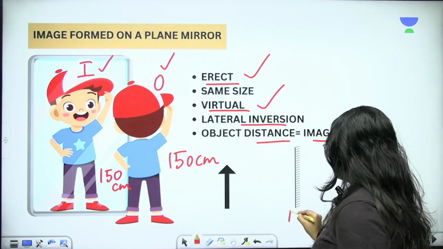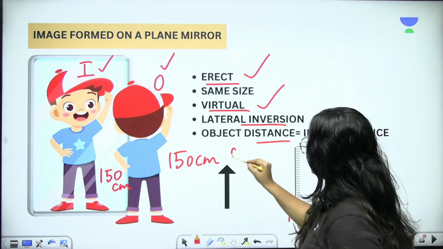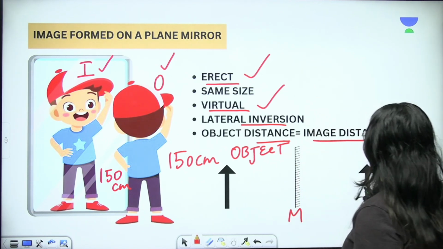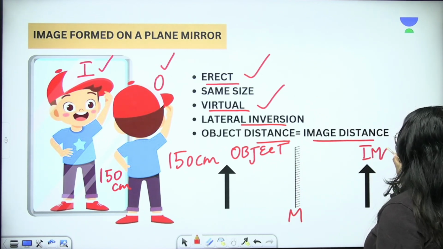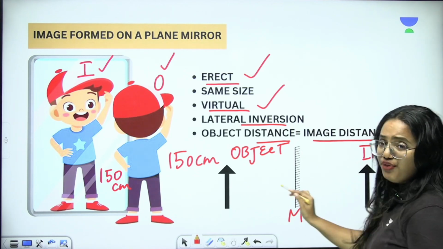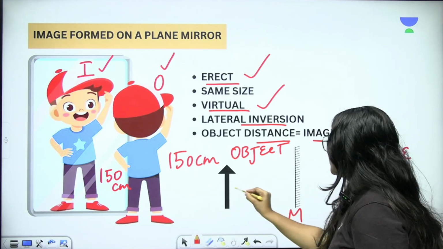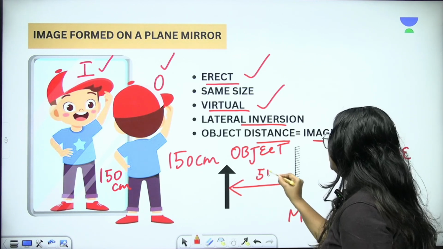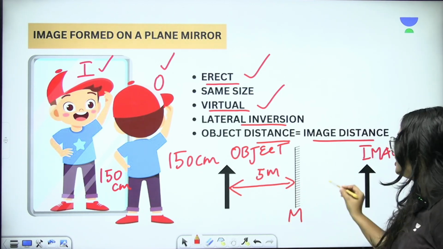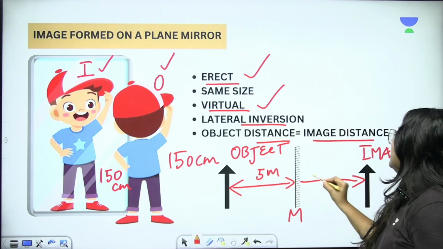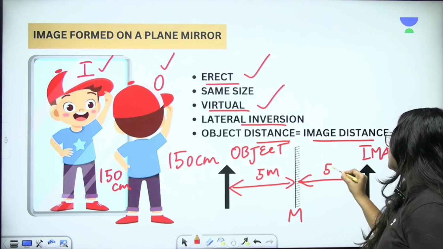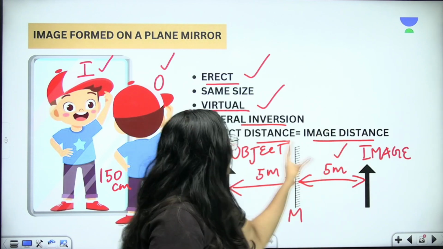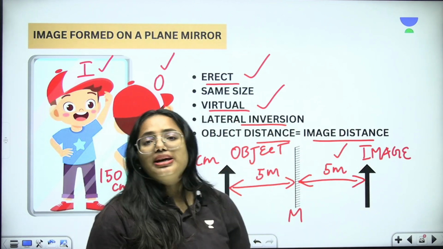Let this be your mirror. Okay, so this is our object. Okay, this is our image. And if you consider the distance between mirror and the object to be 5 meters, then you can say the distance between mirror and the image is also going to be 5 meters. Clear? So that means the object distance is equal to image distance.